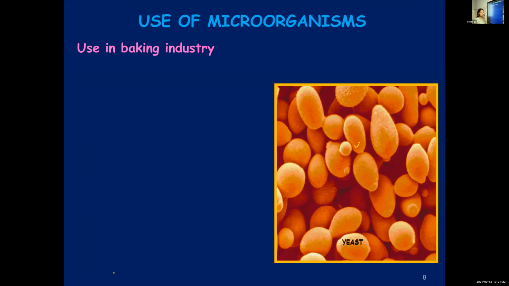Then, next use. It's used in the baking industry. What is being prepared? Or what are the products? What are the products produced in the baking industry, children? Bread. Bun. Cakes. Pastries. Okay, all these are being produced in the baking industry.